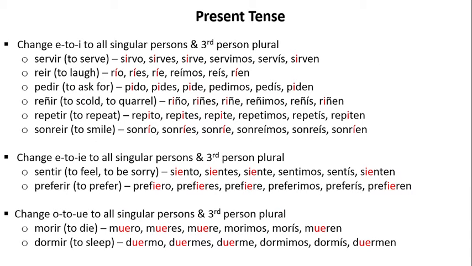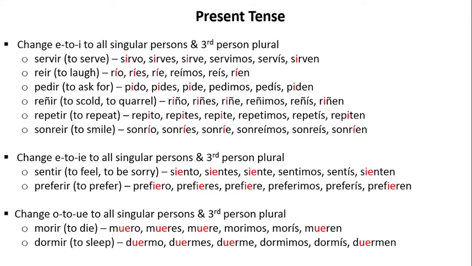Continuing with the present tense, next we have a change where we have E to I in all singular persons and the third person plural. Servir, to serve, reír, to laugh, pedir, to ask for, reñir, to scold or quarrel, repetir, to repeat, sonreír, to smile. Let's go through servir, to serve. Sirvo, sirves, sirve, servimos, servís, sirven.